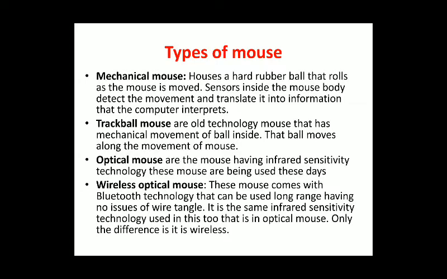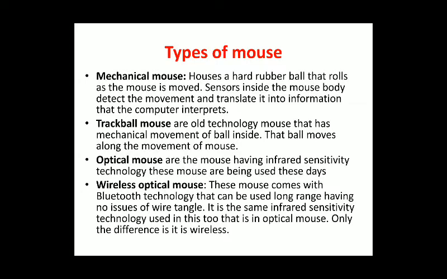Then the wireless optical mouse. These mice come with Bluetooth technology that can be used at long range, having no issues of wire tangle. As you know, up to the optical mouse, the trackball mouse and the mechanical mouse, we have used wire technology. In the wireless optical mouse, the wire is not there. We can connect this mouse with Bluetooth technology and have access over a long length.